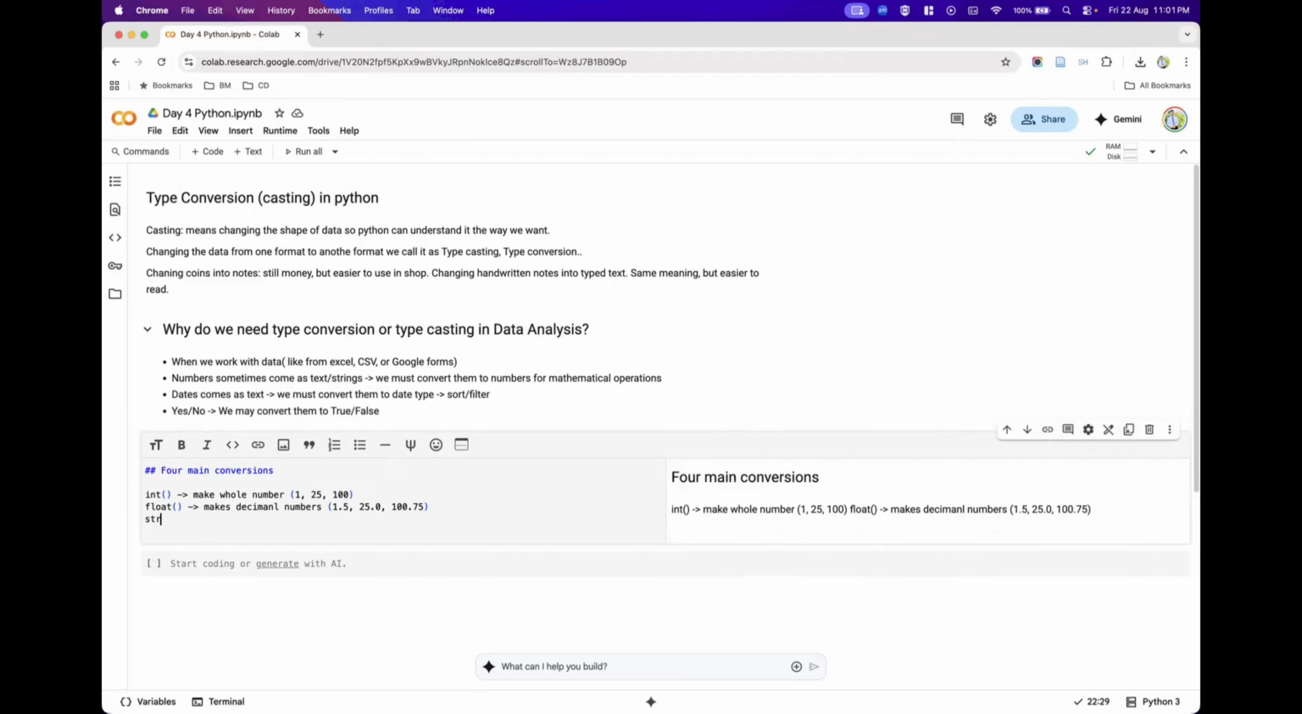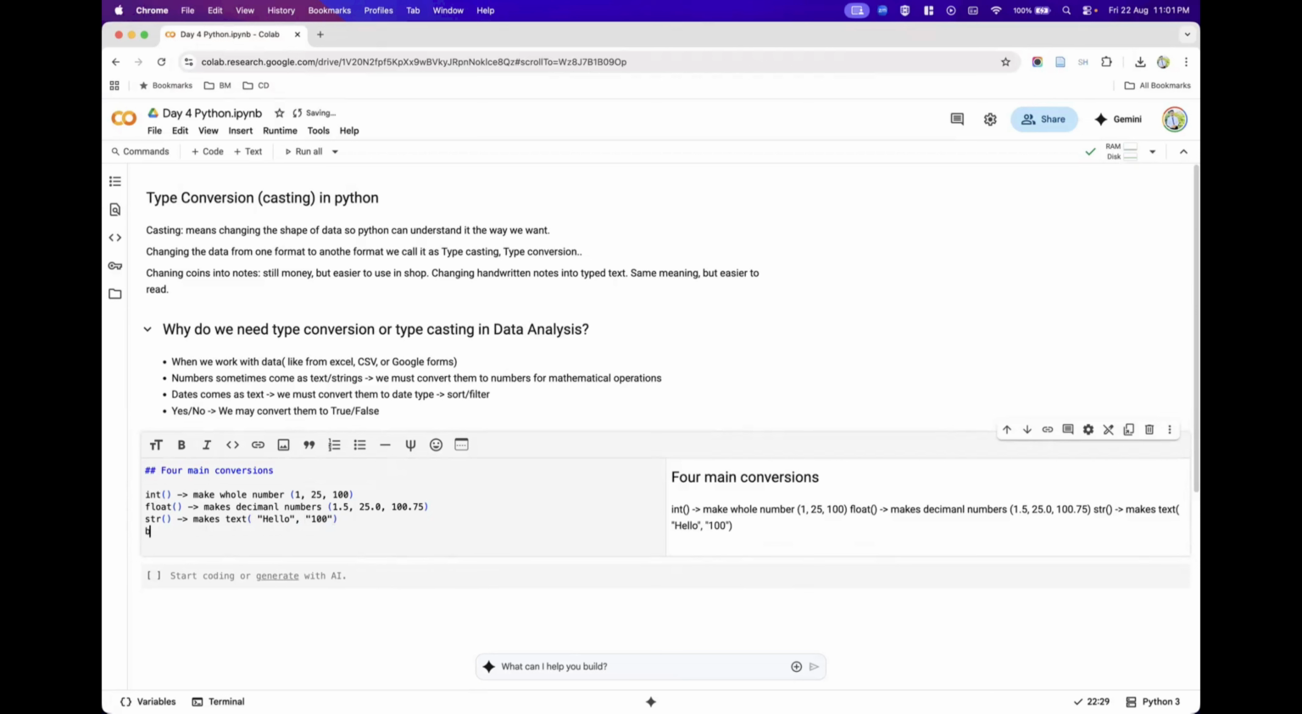And then the third important type conversion we call a string type conversion, wherein anything you give into this string type conversion, it will translate into text and give it to you. So text or string data in Python is represented in double quotes or single quotes. Even numerical data you write inside double quotes or single quotes, Python will still treat that as a string.